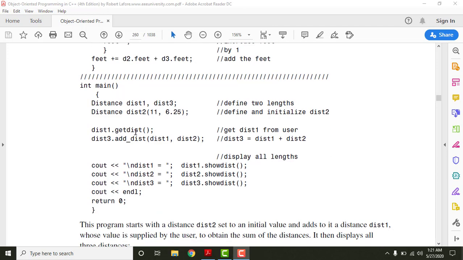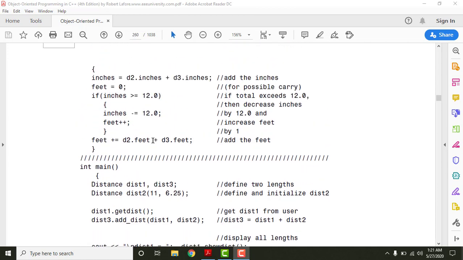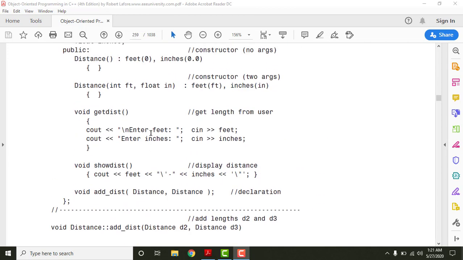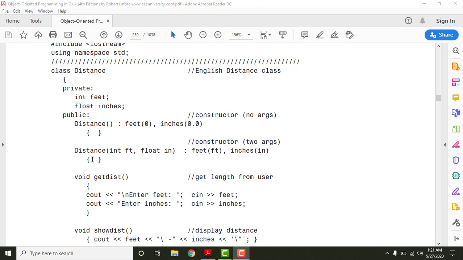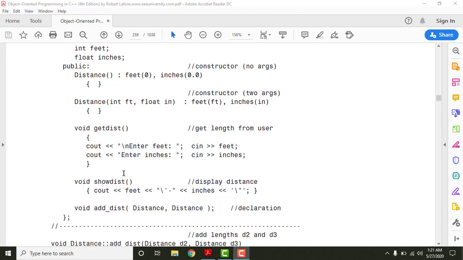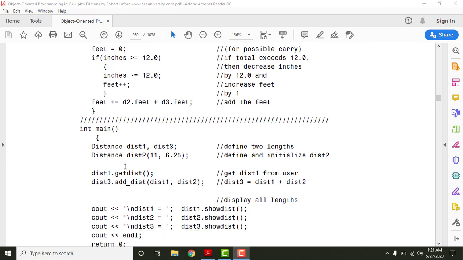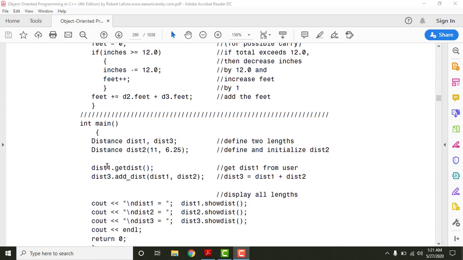Then we have called this function, which is get distance. This function takes values from the user and stores them in the respective data members, and to call this function we again need an object. So we have this object, Distance 1, which was initially initialized to the value of 0 and 0, both feet and inches, by the no argument constructor. With this function, we initialize them to specified values which we take from the user.